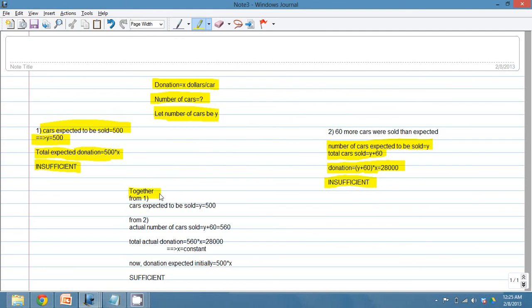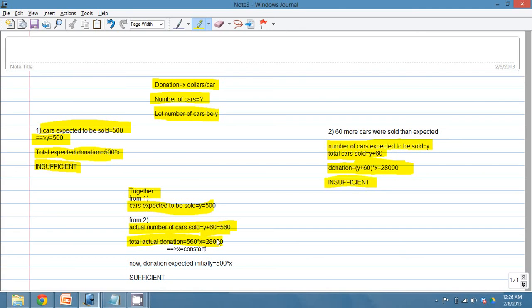Now from the first statement we know that cars expected to be sold, that is Y, is equal to 500. From the second option we know that the actual number of cars sold was Y plus 60, which is 560. So the total actual donation would be 560 into X. Here we had (Y plus 60) into X. Now, instead of Y plus 60, we know Y is equal to 500, so it's 560 into X, and that is equal to 28,000.